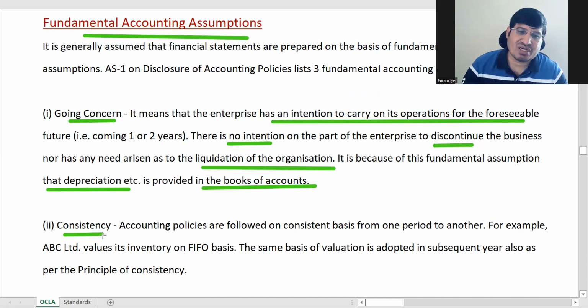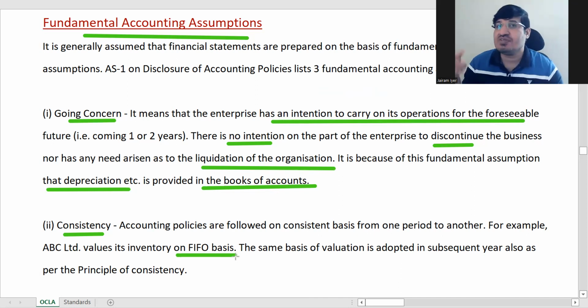Okay, so consistency means that if you have picked any accounting policy, for example, here you have picked FIFO basis of inventory valuation, then year after year you have to use FIFO basis. So if you are changing it, you will have to disclose it. And what would be the impact of the disclosure? That till now you are following FIFO, now you want to change it. So what will be the impact? All that you will have to disclose.